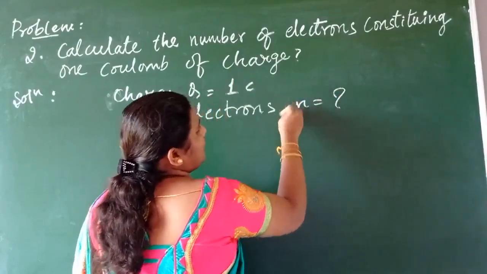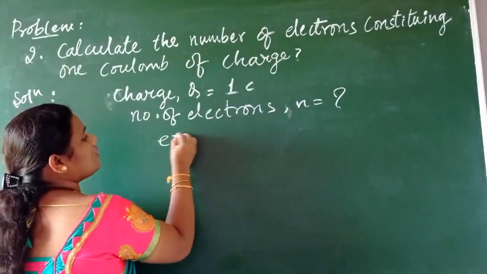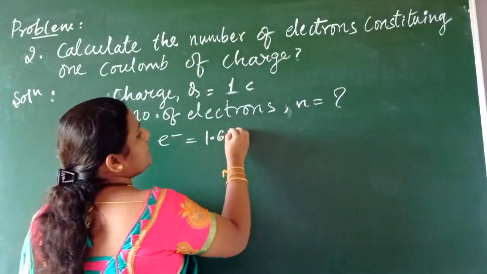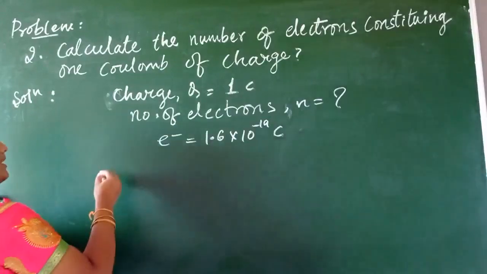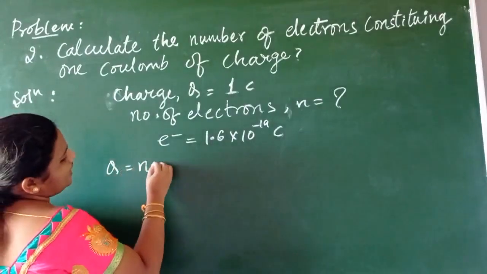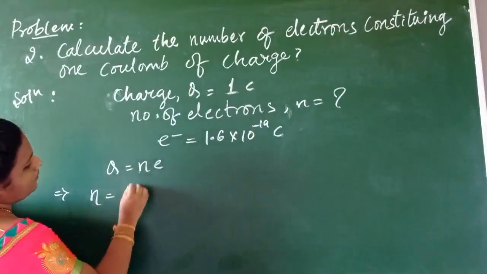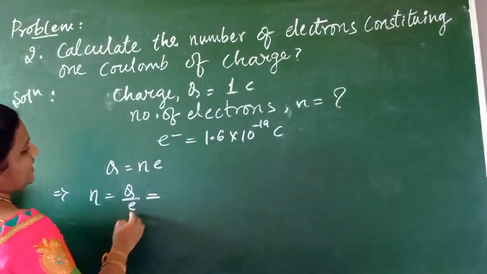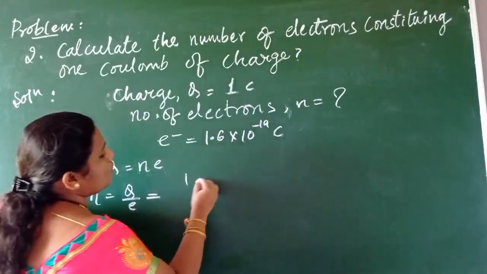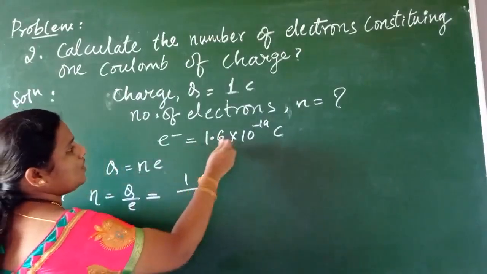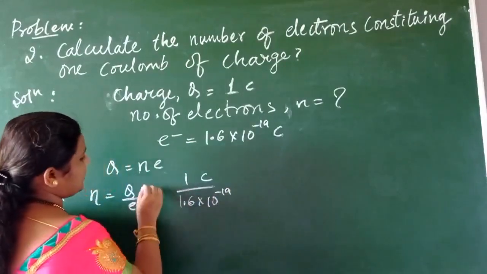Okay, now the charge of an electron we already know, isn't it, children? The electron possesses negative charge, and its value is 1.6 into 10 to the power of minus 19 coulomb, isn't it, children? Now by using the quantization formula, Q is equal to N into E. This can also be written as N is equal to Q divided by E, isn't it, children? Here E is nothing but an electron's charge. So what is the Q value? 1C. Then the E value is 1.6 into 10 to the power of minus 19, isn't it, children?